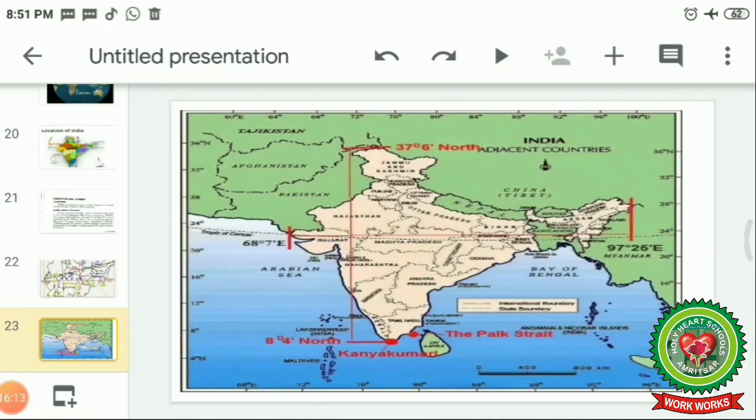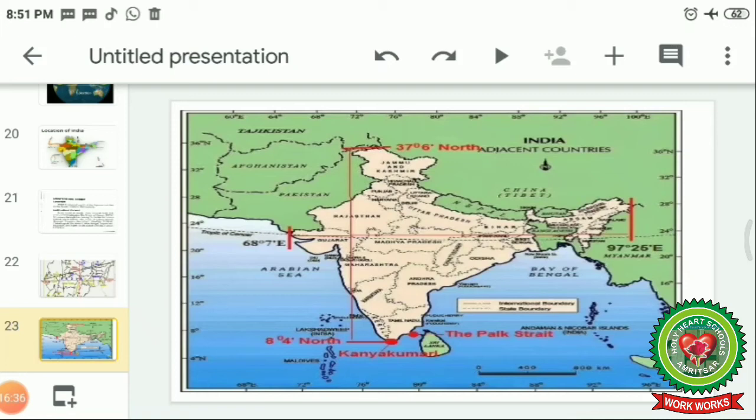Now this map is showing the longitudinal extent of India. We have already discussed what longitude is. Longitudes are the lines which run between the poles from north to south, and they divide the earth into two equal halves, the eastern hemisphere and the western hemisphere.